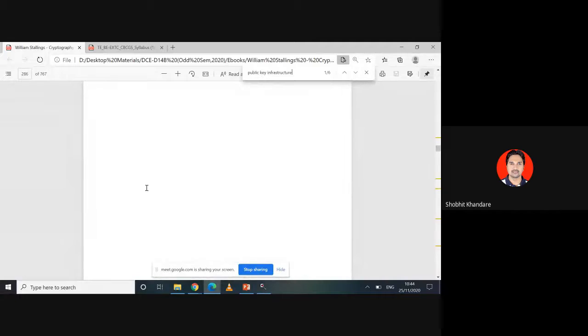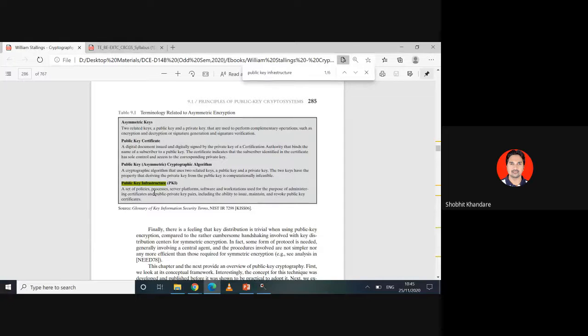Now see here, what is PKI? A set of policies, processes, server platforms, software and workstations. अभी इसको मैंने simplified करके आपको लिख के दिया definition. Used for the purpose of administering certificates and public-private key pairs.